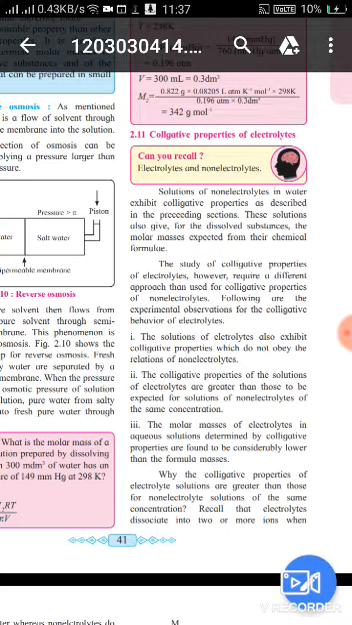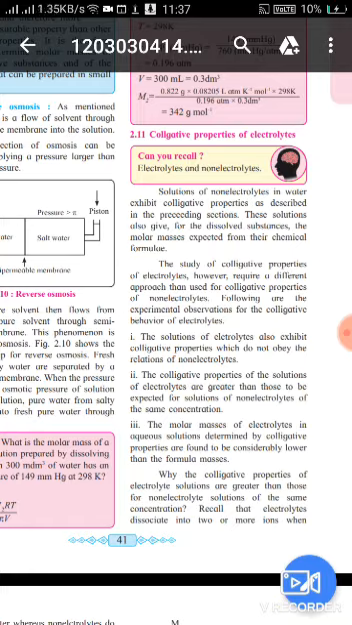The solution of electrolytes also exhibits colligative properties, which do not obey the relations of non-electrolytes. Keep in mind, the solutions of electrolytes exhibit colligative properties that do not obey those of non-electrolytes. Electrolyte means a substance through which electricity is passed.